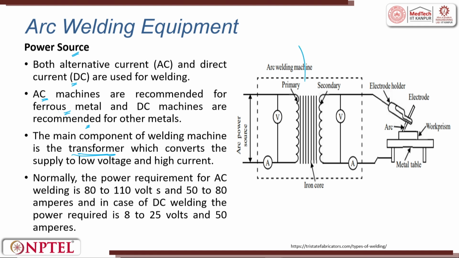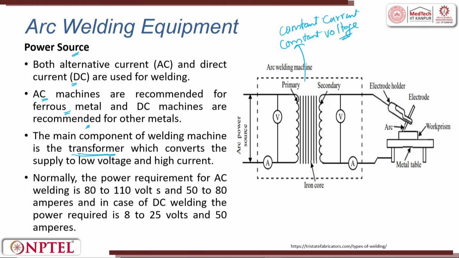So, here we can try to set two things. One is a constant current mode setup. You can also have a constant voltage mode. Both you can try. That means I keep a constant current and the voltage keeps fluctuating, or I set a constant voltage and the current keeps fluctuating. Because if you see, these two things are in turn linked with the arc length, right.